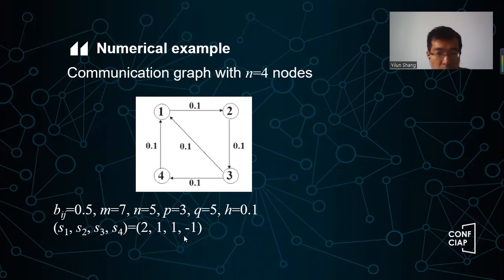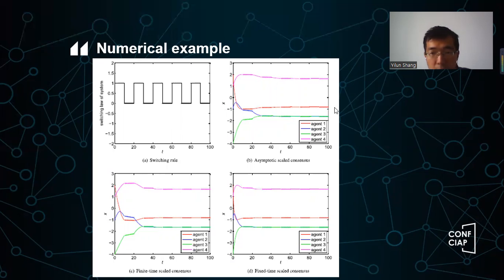Now if you look at the final results, for example, this magenta one is about minus 2 times this red one, and this blue one is about 2 times the red one. So they actually reach the scaled consensus. You can easily check by using the formula: Si Xi minus Sj Xj tends to 0. In this case, this is asymptotic convergence.